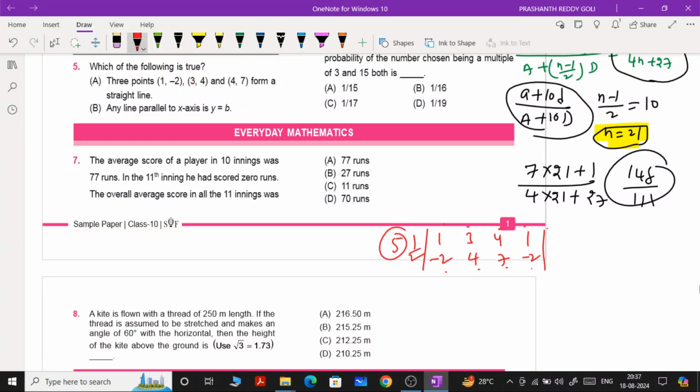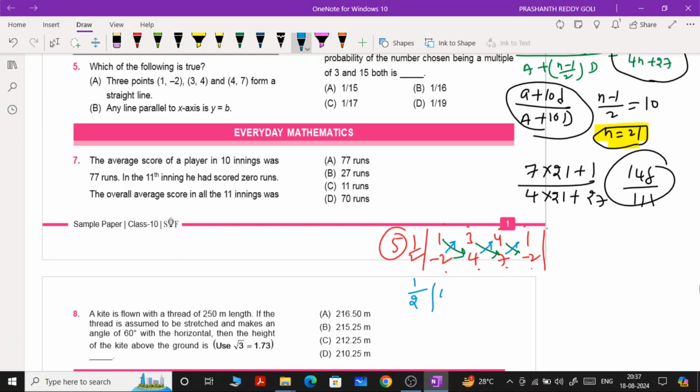I hope you understood. Now while you are multiplying towards downside, same symbol you should take. But while multiplying towards upside, opposite symbol you should take. Downside means same symbol. Upside means you are going to get an opposite symbol.